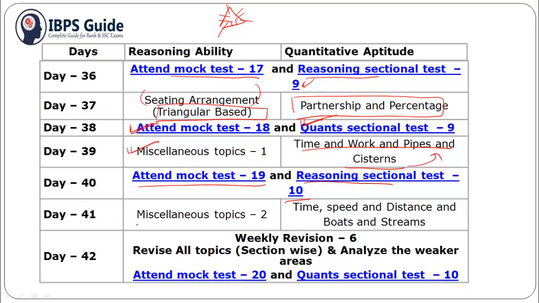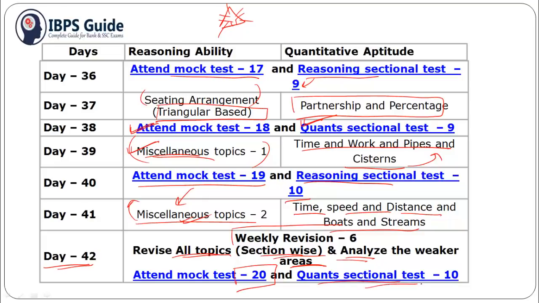Day 41 you can also practice miscellaneous topics which you were not able to practice on day 39. Remaining miscellaneous topics you should practice here. Then for quantitative aptitude you can practice time, speed and distance and boat and stream questions. Day 42 there will be a revision day, and you can revise all your topics section wise and analyze your weaker areas, and you can attend one mock test, that is mock 20 and quant sectional test 10.